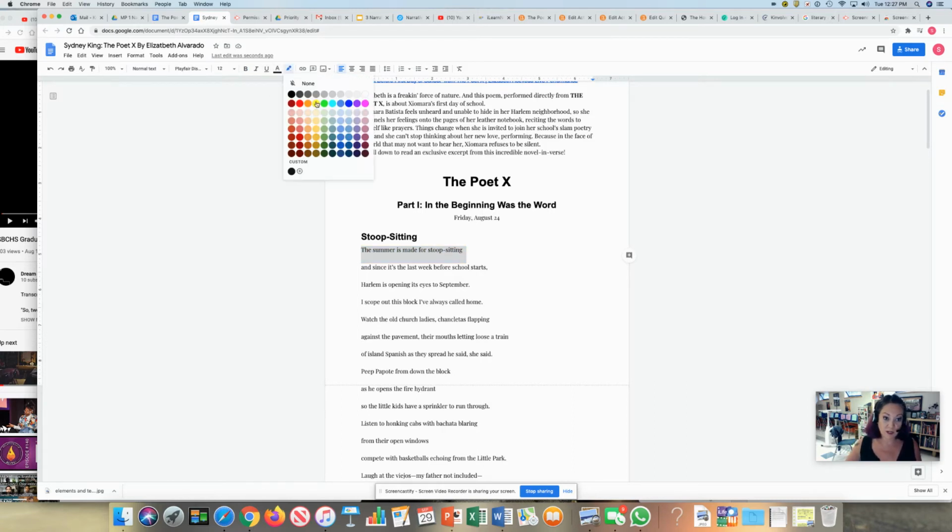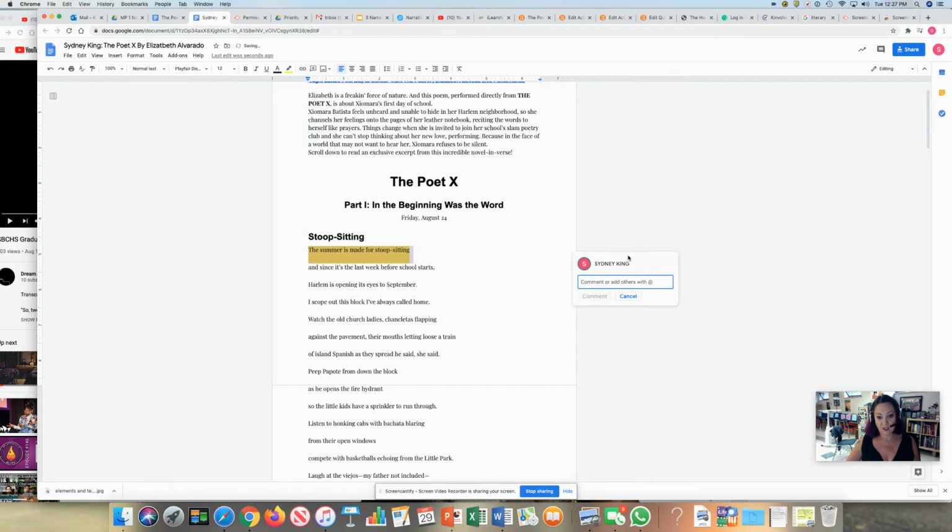I'm going to go up here. I'm going to highlight that yellow, and then I'm going to put in this comment, right? A comment is the place you actually do the annotating. If you're just highlighting, you're not doing enough. And this is